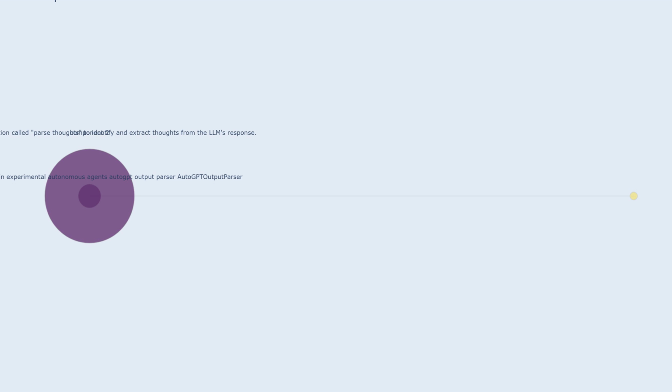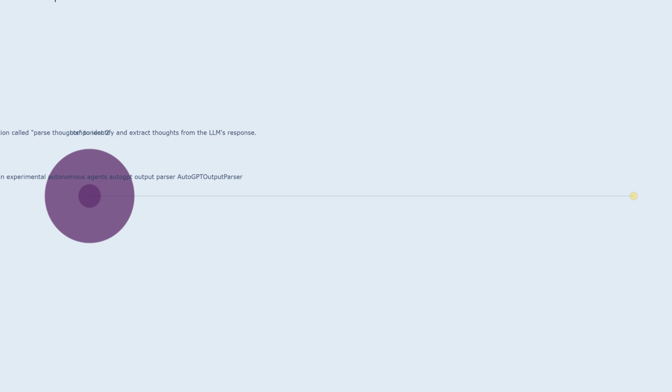For example, if the LLM is asked to generate ideas for a new product, the parse thoughts function might extract sentences like "a new product could be a smart home assistant" or "the product could be designed to help people with their daily tasks." These extracted thoughts can then be used by the autogpt agent to generate further ideas, refine the product concept, or